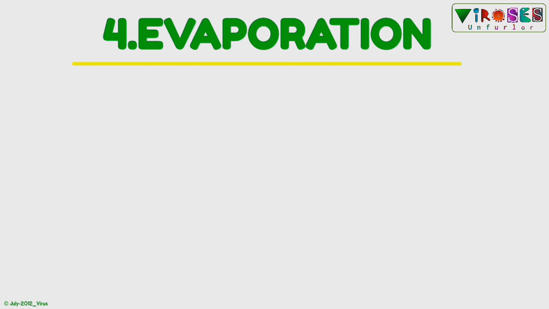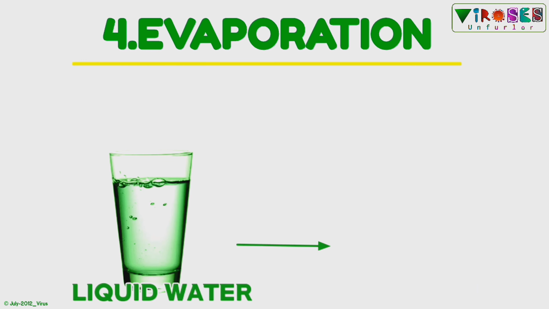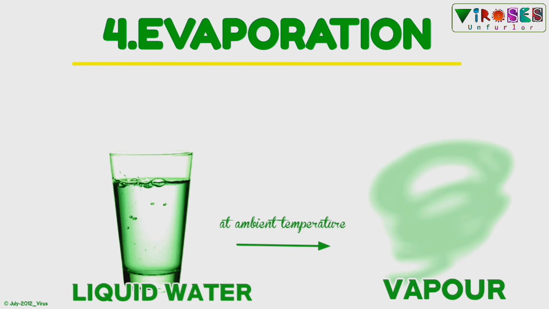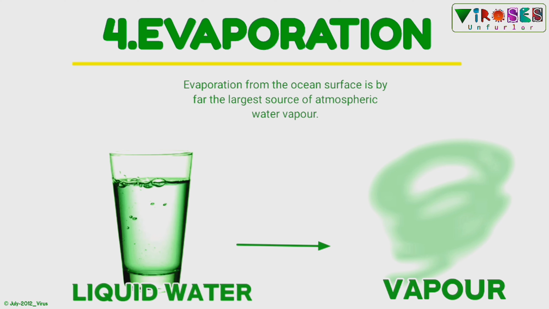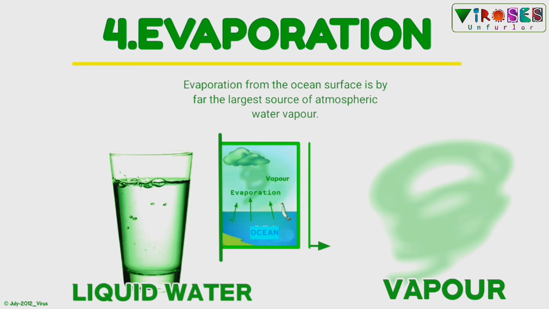Evaporation. It is the process by which liquid water changes into vapor at ambient temperature. Water evaporates from all aquatic bodies as well as from wet surfaces. Evaporation from the ocean surface is by far the largest source of atmospheric water vapor.